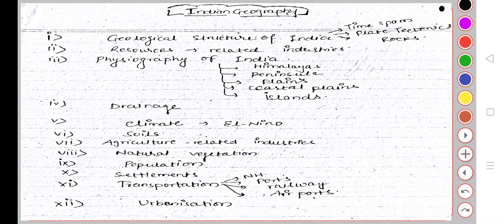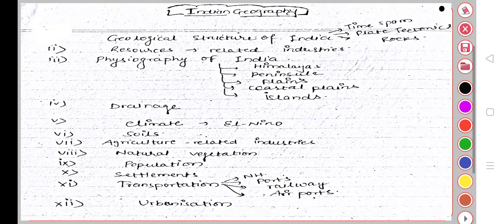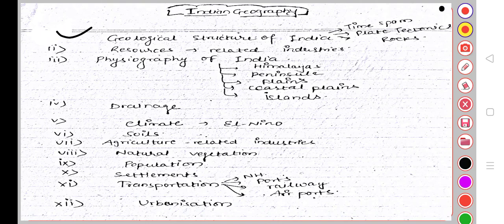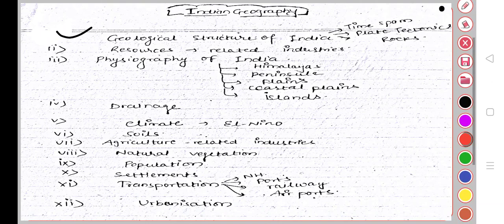First topic is geological structure of India. In the geological structure of India, we'll see time span, plate tectonic theory, and rocks.